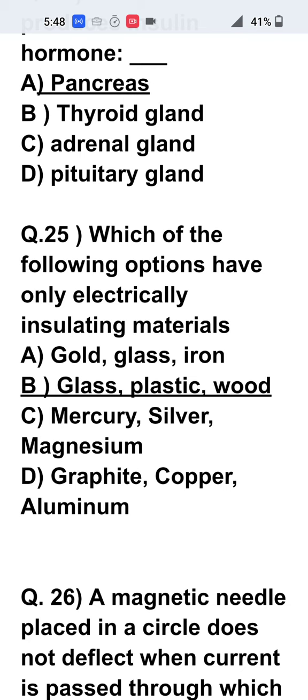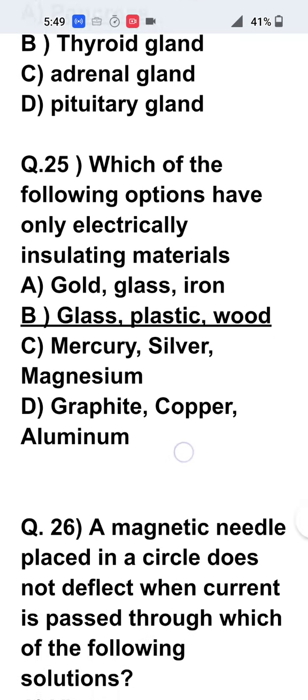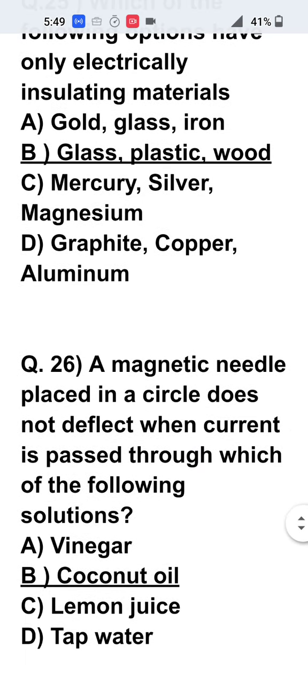In C, you can see clearly mercury, silver, magnesium, all are metals. In D, graphite is given. Graphite, though it is a non-metal, is the only conducting material which comes under the non-metal category. Copper and aluminum are very good conductors. So B is the correct answer.